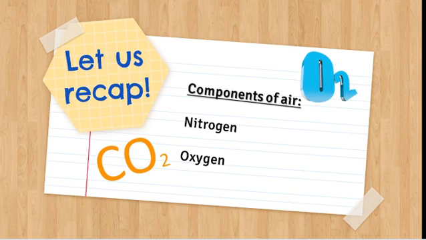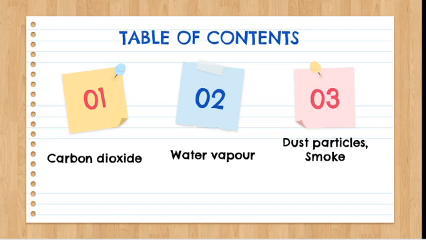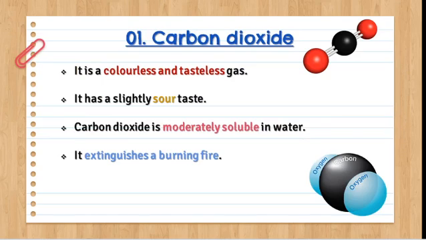As well as that, oxygen supports burning, that is combustion. Without oxygen, nothing will burn because the burning process is based upon the gas oxygen. So it is very essential for the burning process. Now we can discuss some more topics like carbon dioxide, water vapor, dust particles, and smoke. So let us see the first one, carbon dioxide.